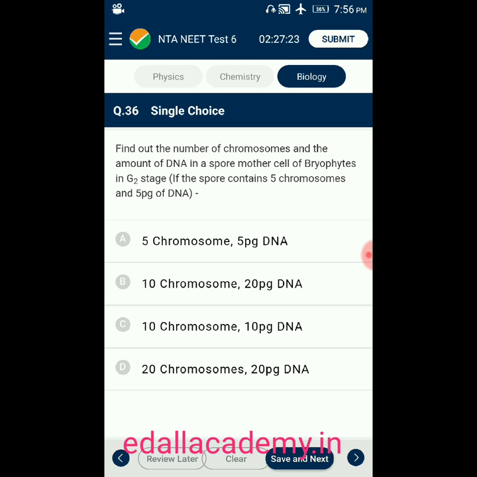Question number 36. Find out the number of chromosomes and amount of DNA in spore mother cells of bryophytes in G2 stage, if the spore contains 5 chromosomes and 5 pg of DNA. Option A, 5 chromosomes, 5 pg DNA. Option B, 10 chromosomes, 20 pg DNA. Option C, 10 chromosomes, 10 pg DNA. D, 20 chromosomes and 20 pg DNA. From the given four options, the answer is option B, 10 chromosomes, 20 pg DNA.